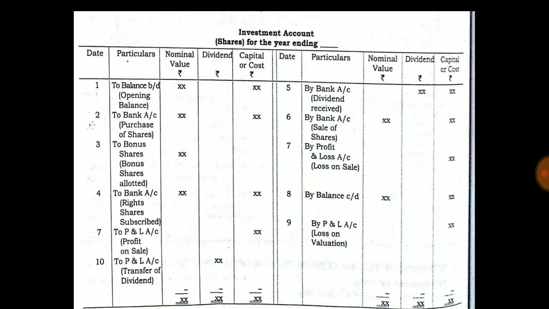Then we also record the profit on the sale of shares and transfer of the dividend. Then we record some transactions on the second side, meaning the credit side: dividend on the shares, sale of the shares, loss on the sale of shares, and the balance remaining in this account.